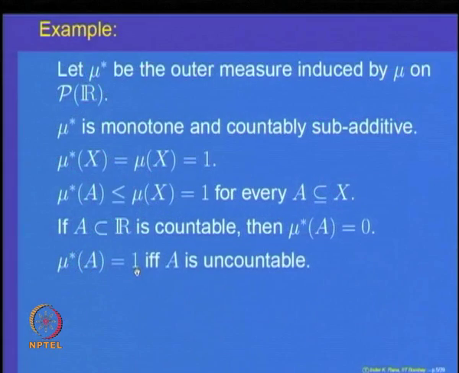So, that is the property that we have. Mu star of A is equal to 1 if and only if A is uncountable.